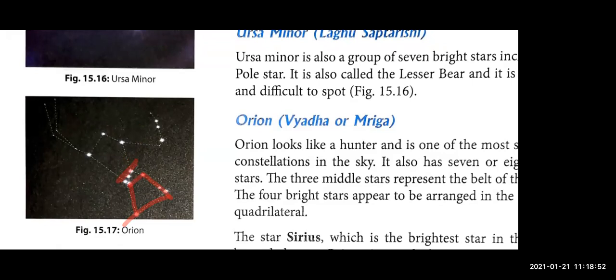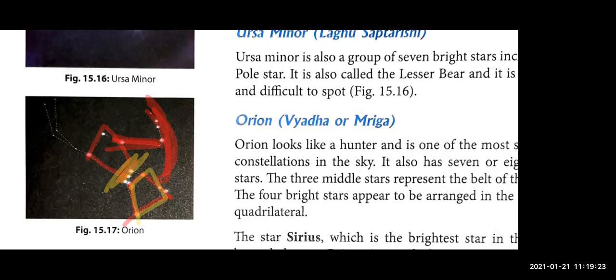And here you can see that this forms the head of the hunter, and here something like bow and arrow. This will form the arrow, and this will form the bow. So it looks like the hunter is holding a bow and an arrow. So it resembles a hunter. The 3 middle stars represent the belt of the hunter, and the lower 4 stars form the quadrilateral.